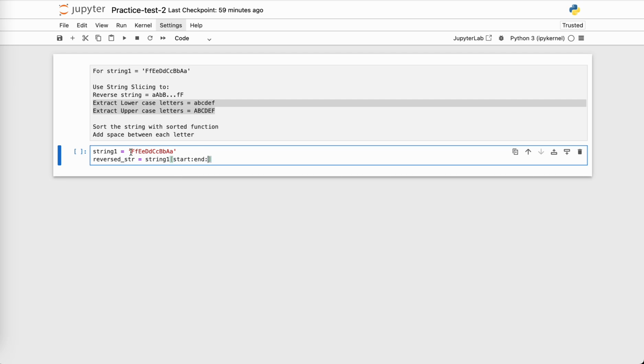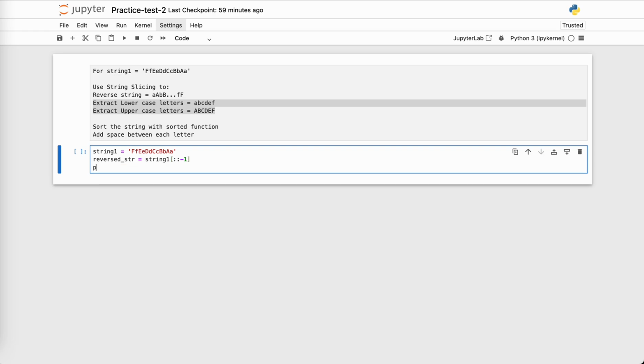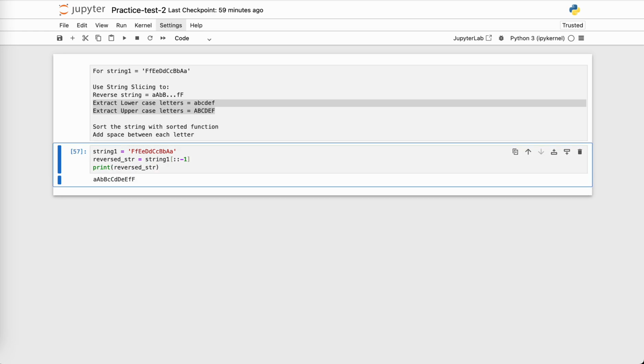Because I want the whole string and I want to reverse it, I will skip mentioning the start index and the end index, meaning that it will take the whole string. And what do I want to do? I want to reverse it. So I will use a step of -1. Then I will print reversed string. So here is my reversed string, AABB till FF. So this part is done.